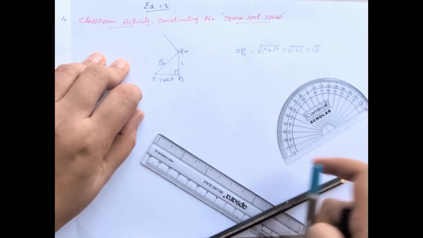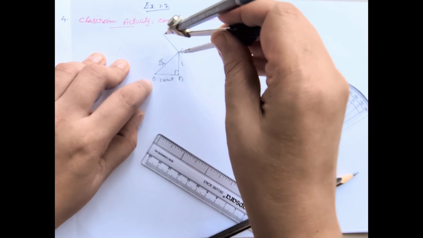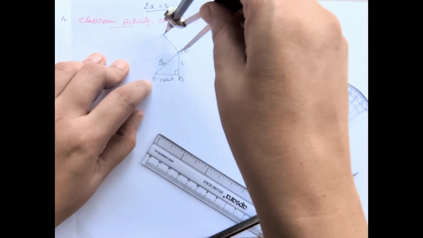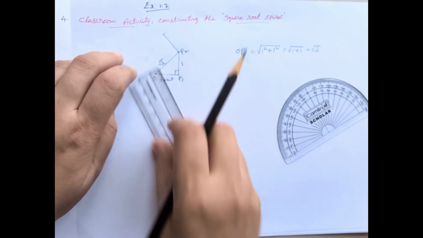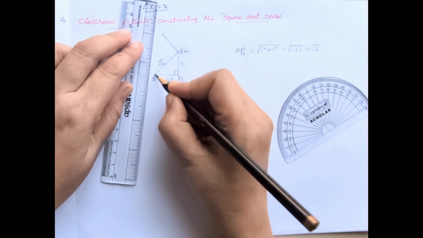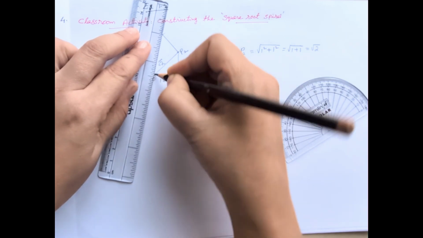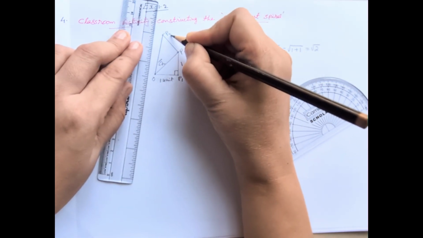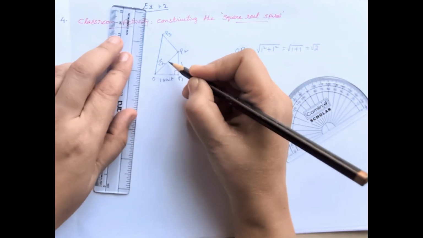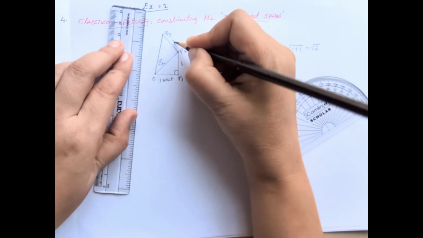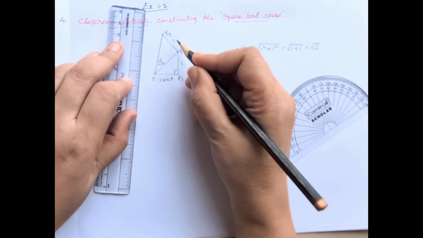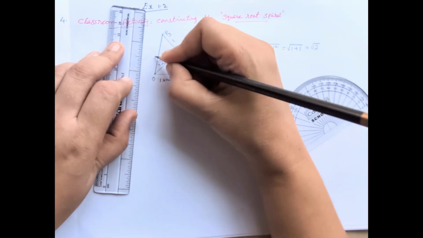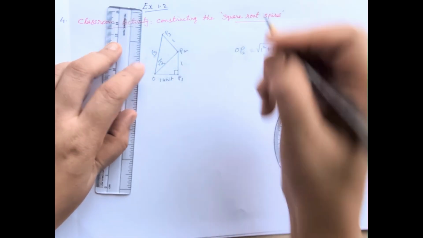Keep the compass at the same radius, then it's easy to mark it. Then join with the center. We can mark that as P3. Here it will be root 2 and here 1. We know that root 2 square is 2, plus 1 is 3, and this will be root 3.